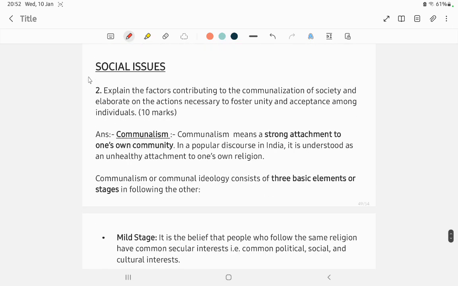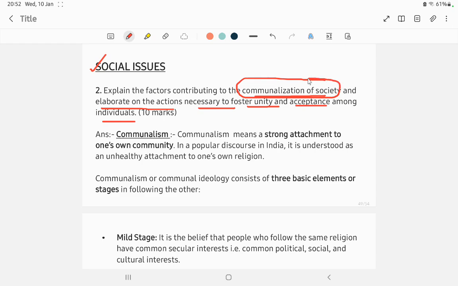Next, social issues. So social issues is number 1: explain the factors contributing to the communalization of society and elaborate on the actions necessary to foster unity and acceptance among the individuals. First of all, what is communalization?